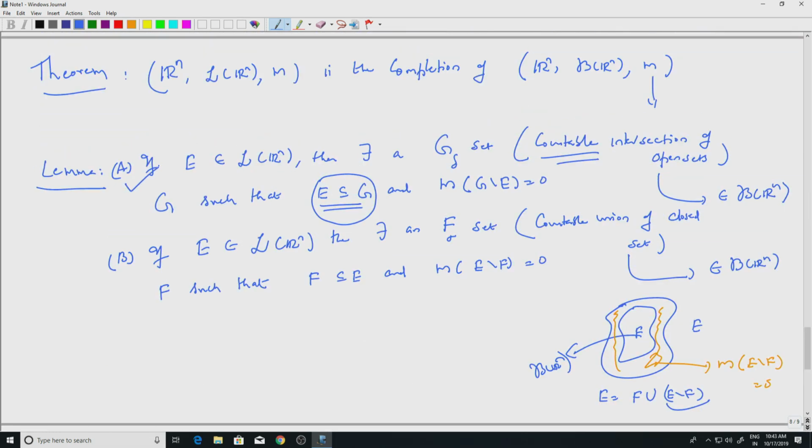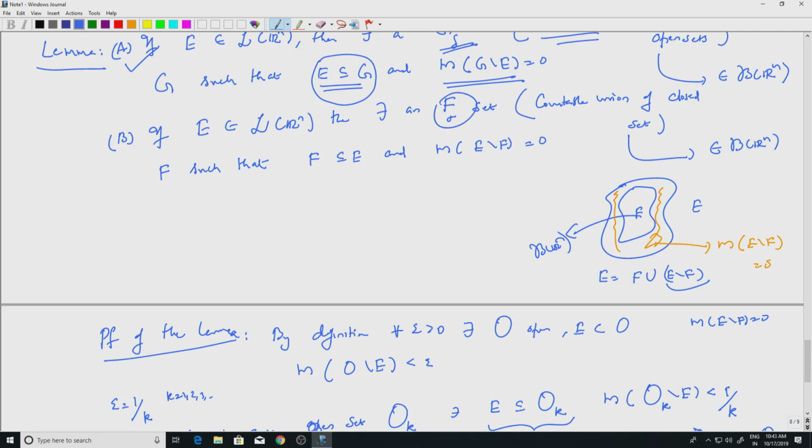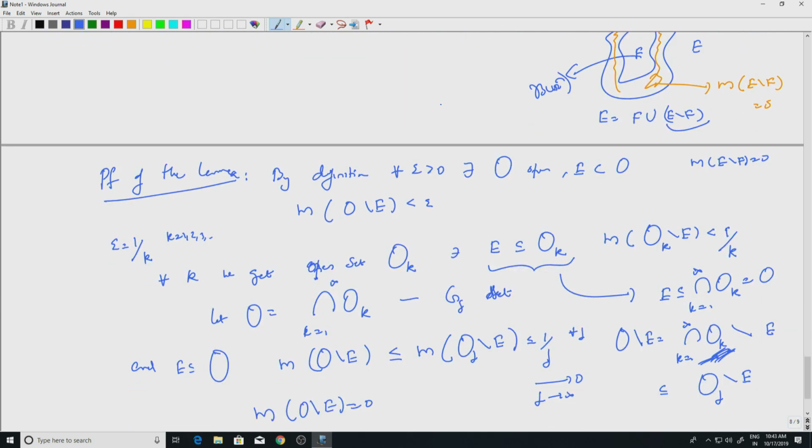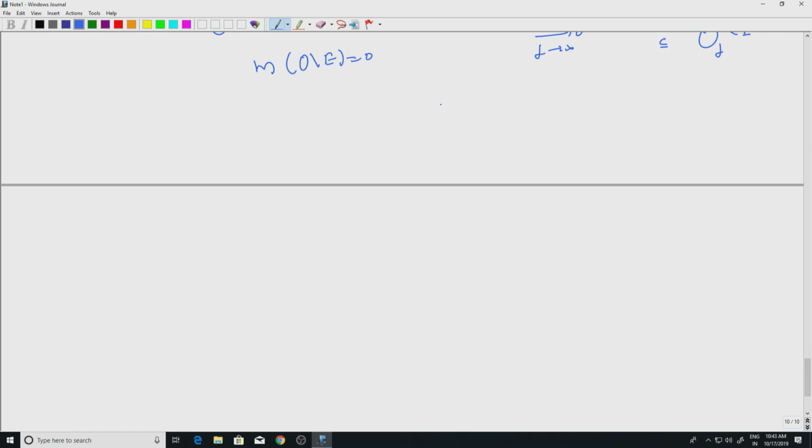So, I have a G delta set such that the difference has measure 0. Similarly, I want an F sigma set. Well, what will you do? You use the other, equivalent definition of measurability. So E belonging to L of R^n tells me that for every epsilon there exists a closed set F contained in E such that the measure of E minus F is less than epsilon.